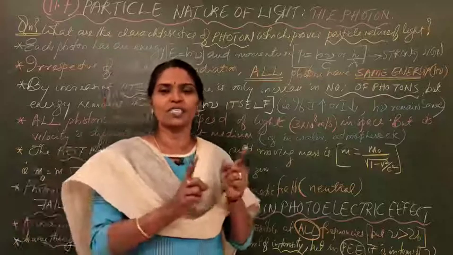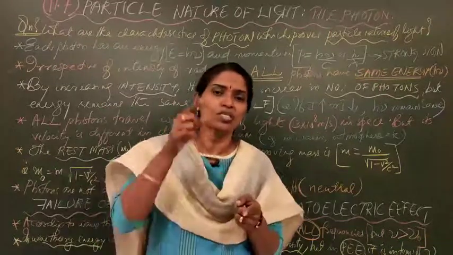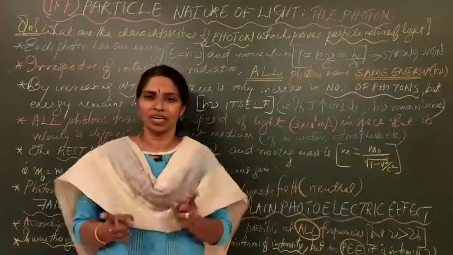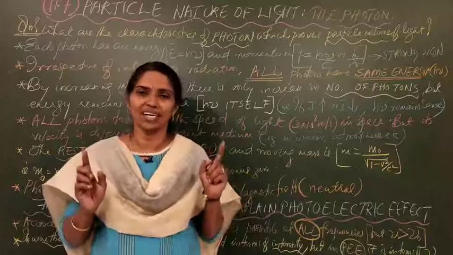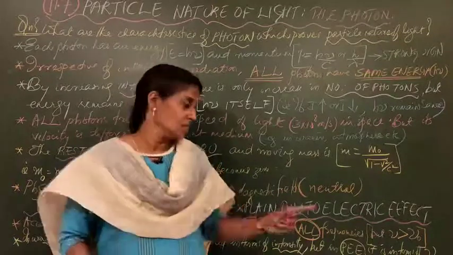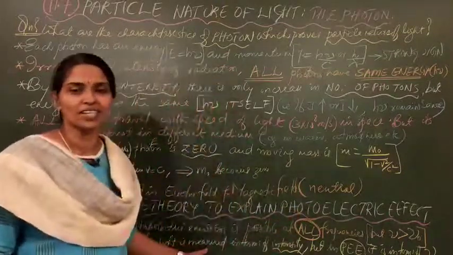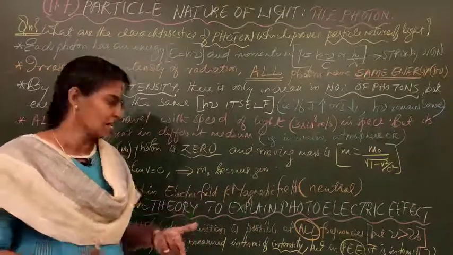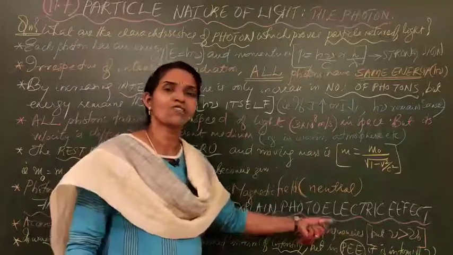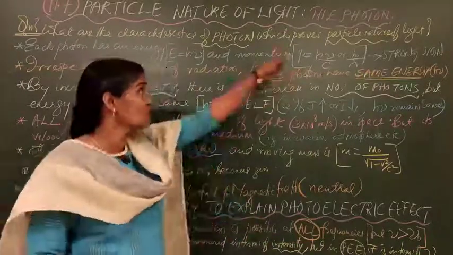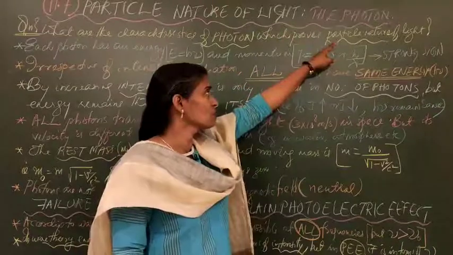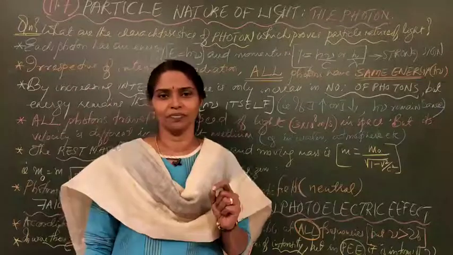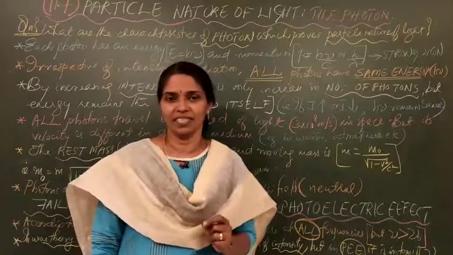So the whole emphasis goes to the photon's energy, h nu, which depends only on frequency. No discussion regarding intensity. Therefore, due to these two major failures of wave theory, Einstein explained the photoelectric effect on the basis of photons. Photons mean the particle nature of light is confirmed using the photoelectric effect.